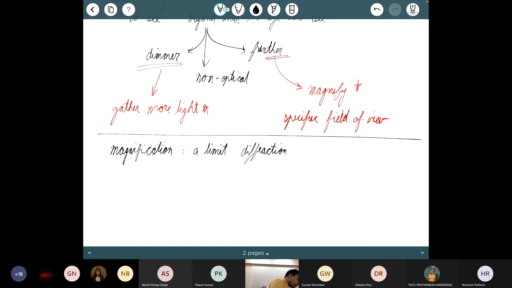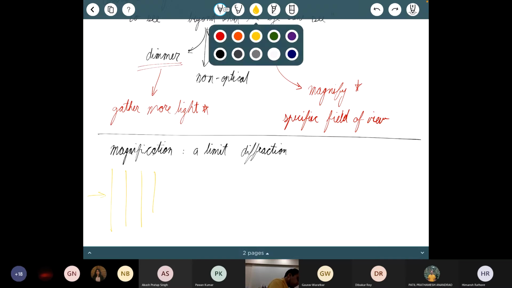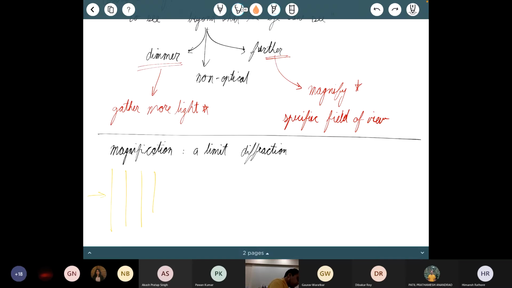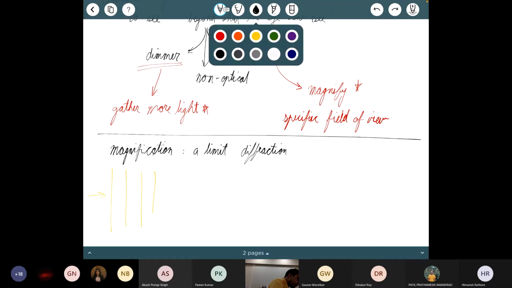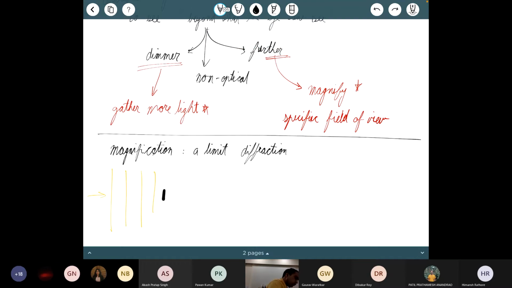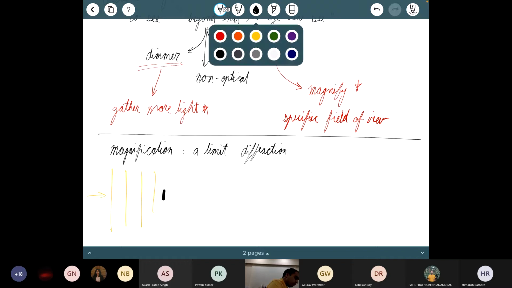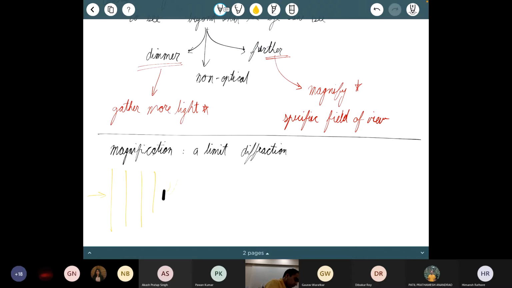Usually in diffraction, you tend to think of an infinite light wave and a solid object in between. So I have light which is coming this way, and if I put a screen here, the light waves are going to curve around that screen in some sense.